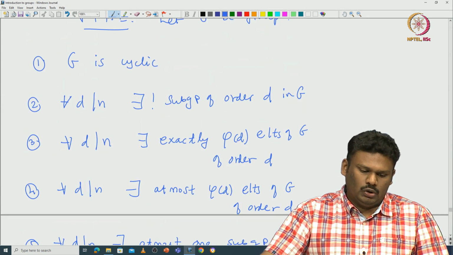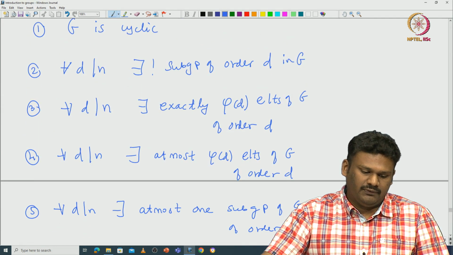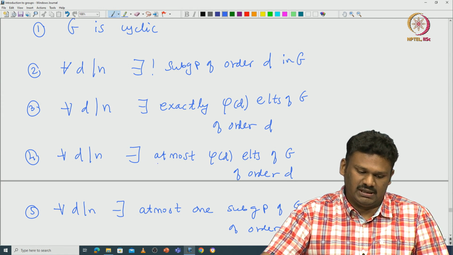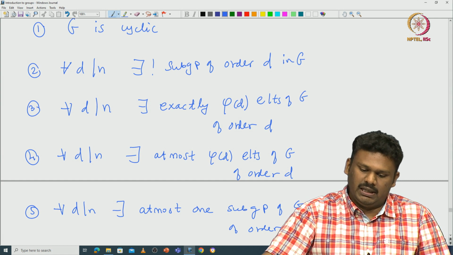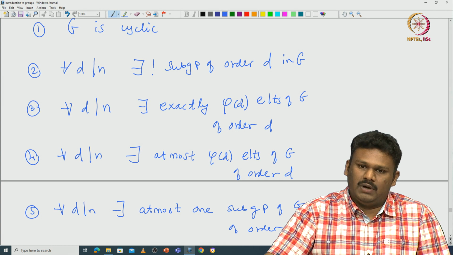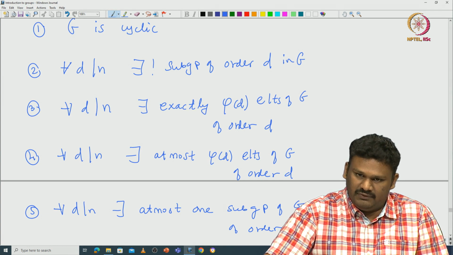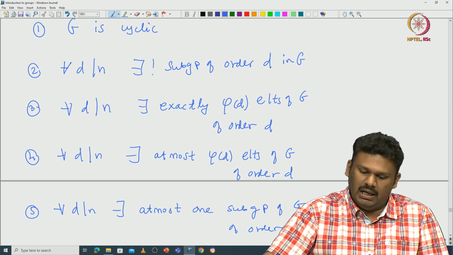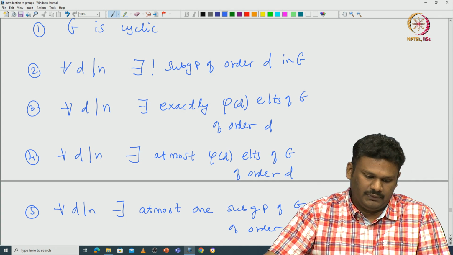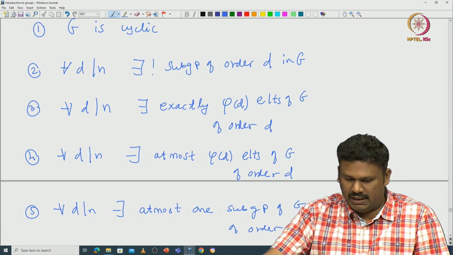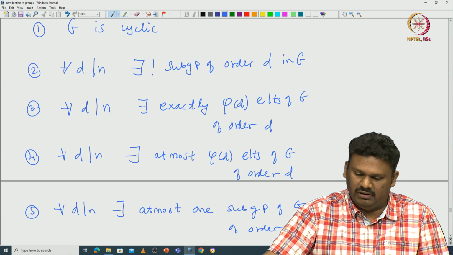Note that if G is cyclic, we proved that there exists a unique subgroup of order d in G for every divisor d of N. Since any element of order d must lie in this subgroup, and this subgroup must have exactly phi of d generators, there are exactly phi of d elements of G of order d. So, 2 implies 3 will be easy, and 3 implies 4 again is easy, because if there are exactly phi of d, then there are at most phi of d.